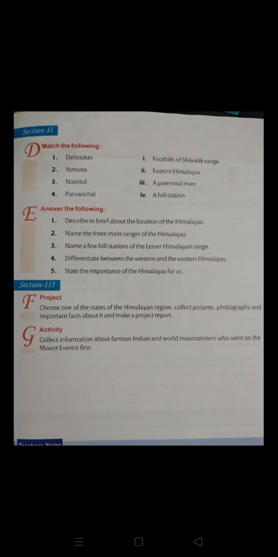Okay, this is your homework. Children, this is the activity homework. You have to do it, and you also have to revise Chapter 3, the Great Northern Plains. Okay, this is your homework, and the next paragraph we will read tomorrow.